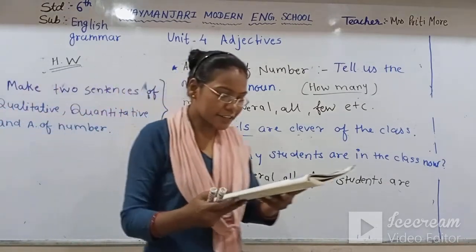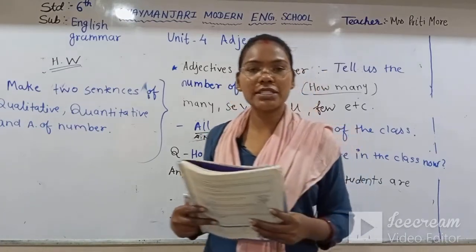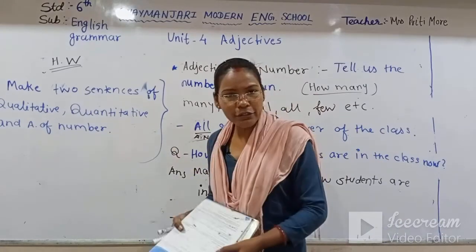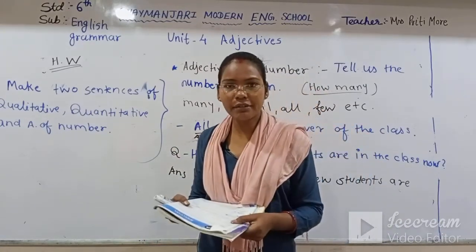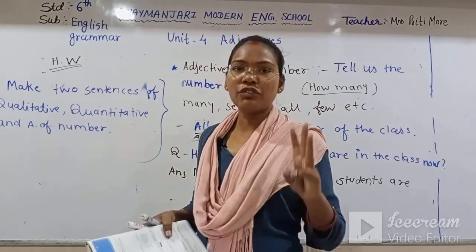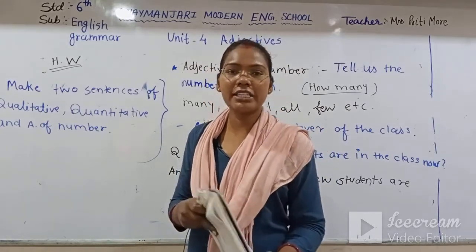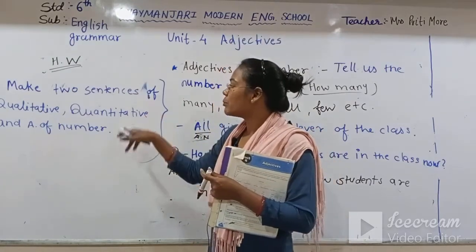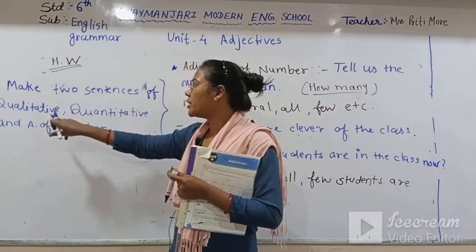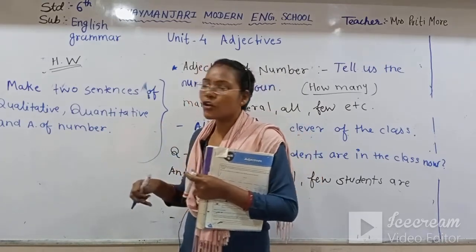We'll see in our next video the demonstrative adjective, interrogative adjective, and possessive adjective. We have seen qualitative adjective, quantitative adjective and adjective of number. So three types of adjective we have seen in detail. Now three are left, but these three we will see in our next video. So first you have to complete this homework. You have to make two sentences of qualitative adjective, quantitative adjective, and adjective of number.